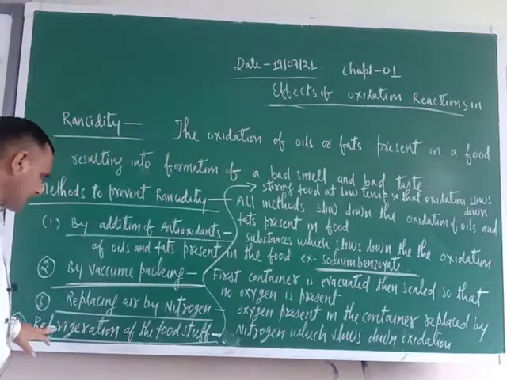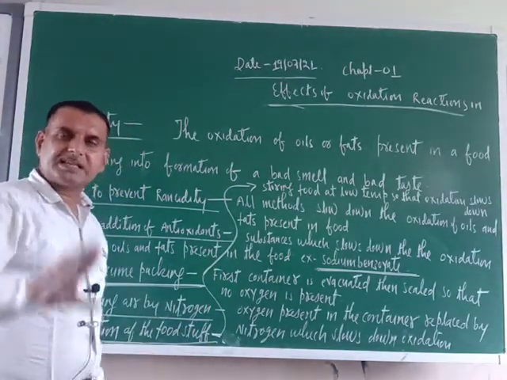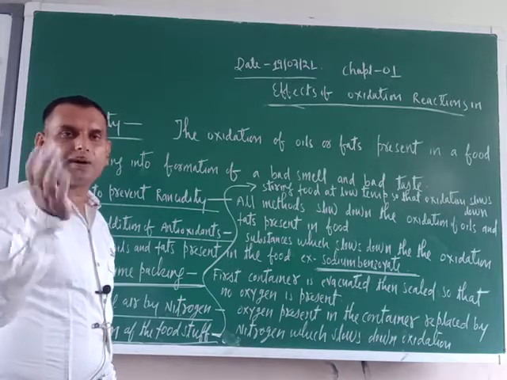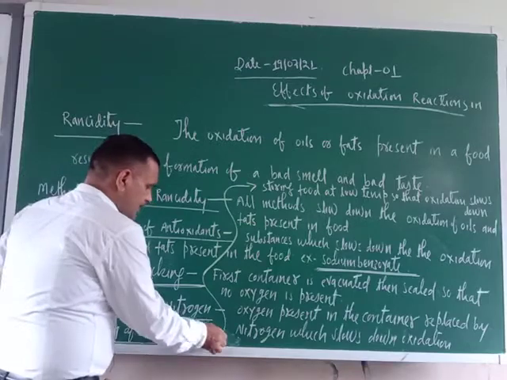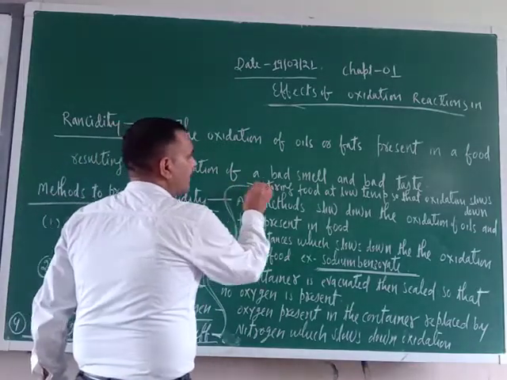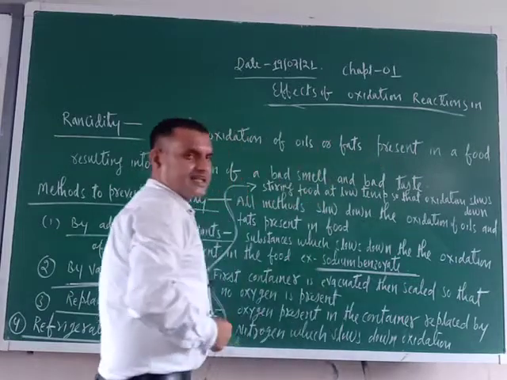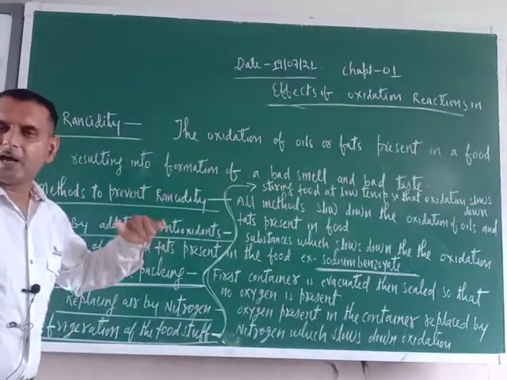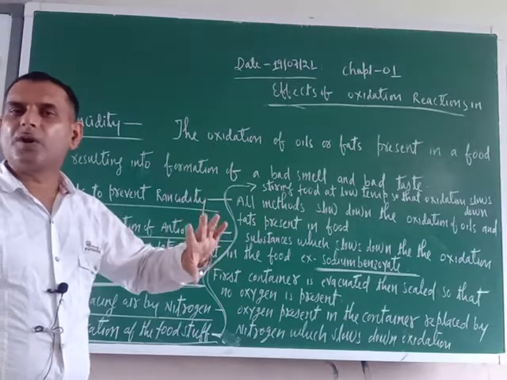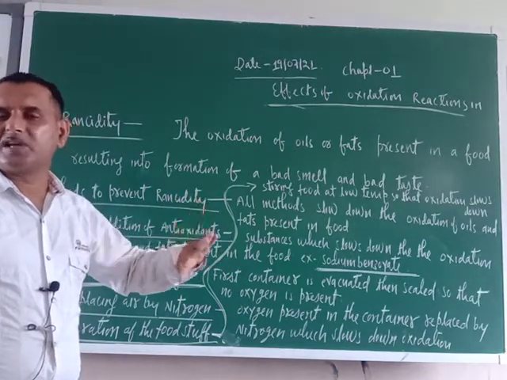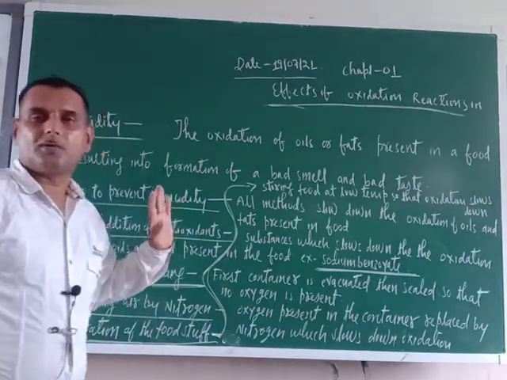The last one is refrigeration of the foodstuff. Refrigeration means keeping the foodstuff at low temperature, so that the oxidation process slows down. Daily you keep food in the fridge, don't you? That is only refrigeration.